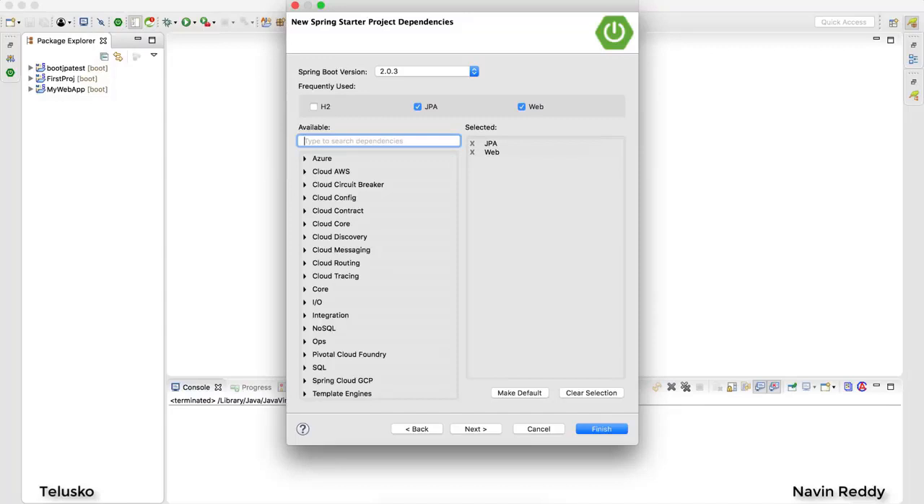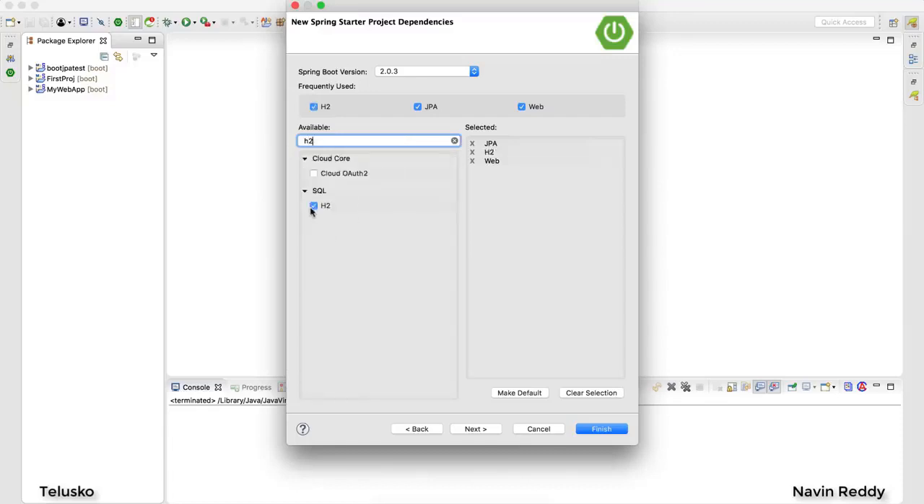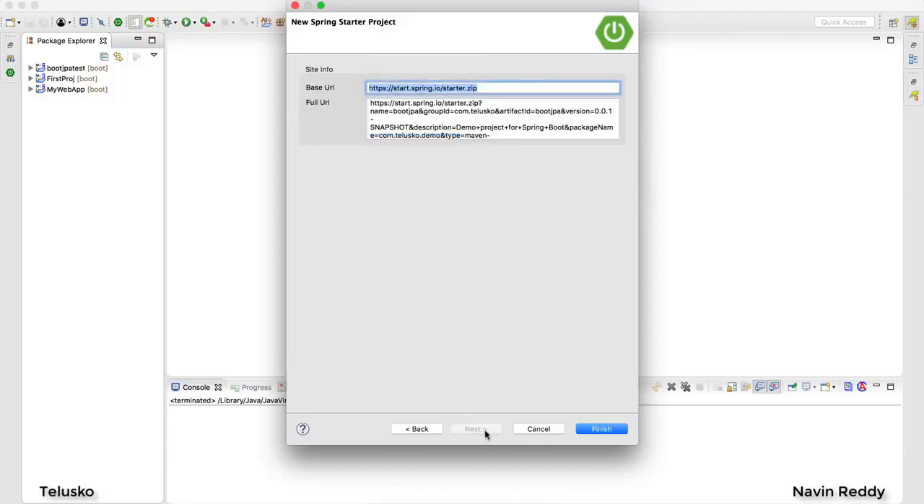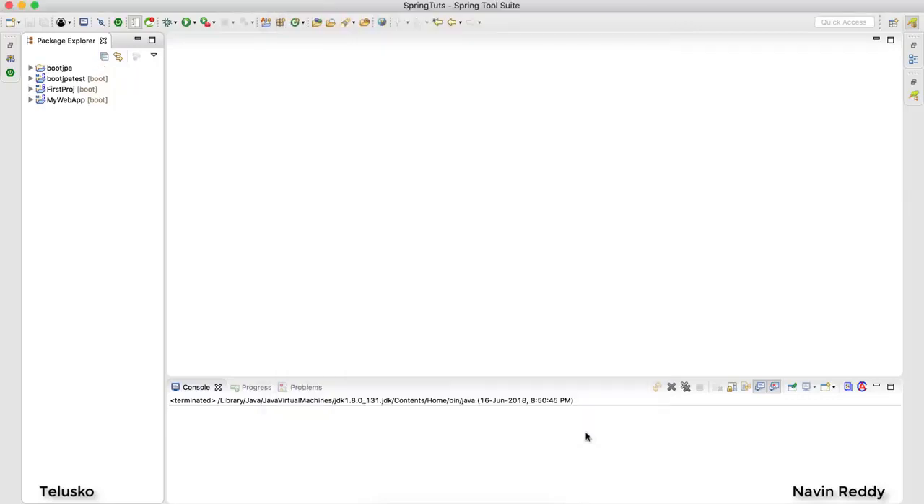For example, we can use MySQL, we can use Postgres. Just for this example, I'll be using an in-memory database, which is the H2 database. Of course, you can use any database you want. Then we'll click on next because there are three things we need, and then we'll click on finish. The moment you click on finish, you will get your project. Of course, it will take some time.